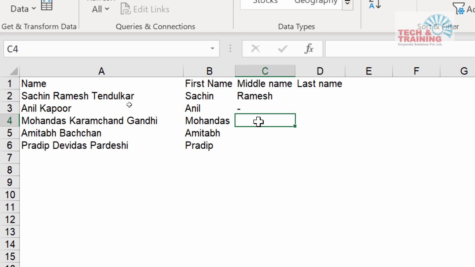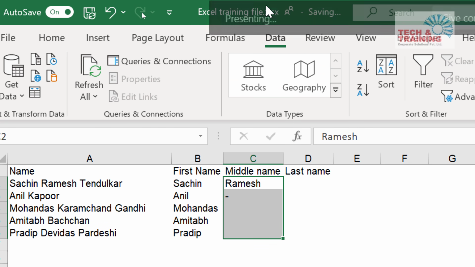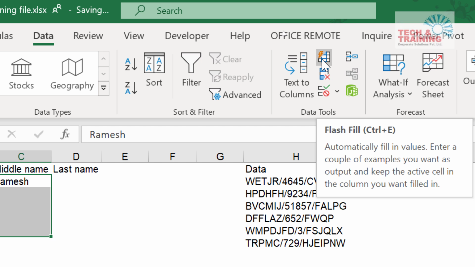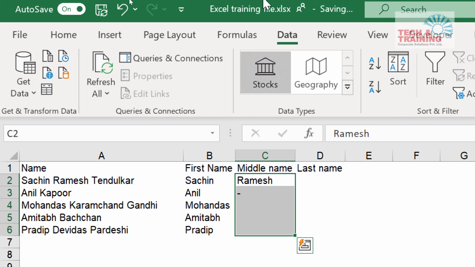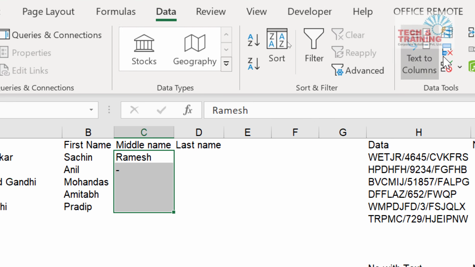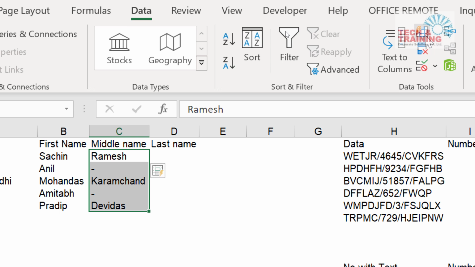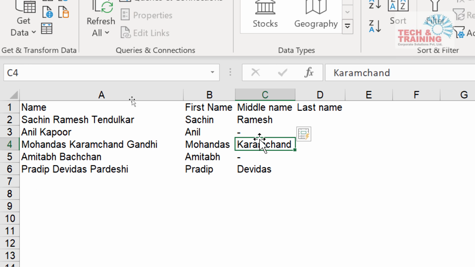Now, what I want to do is I will select this entire thing and I can come to Data, and here there is another version which is flash fill. First time it automatically took it. This time I'm going to try something else. I have selected this entire range. I go to the Data tab and here I have flash fill. The moment I click on flash fill, see, automatically it populates the rest of the results. So I'm sure you guys have done it along with me.